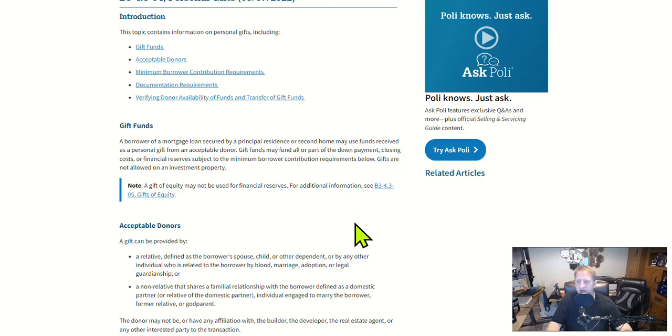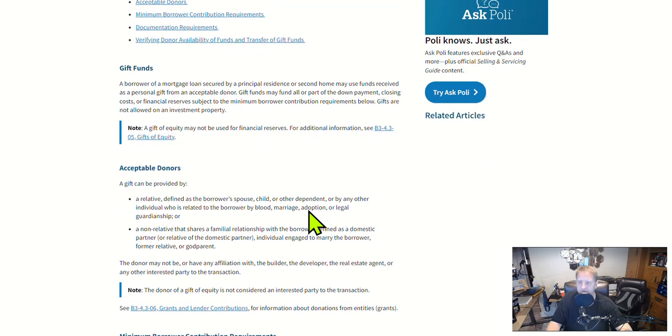Gift funds may fund all or part of the down payment, closing costs, or financial reserves, subject to the minimum borrower contribution requirements below. Gifts are not allowed on investment property. No gifts on investment property. If you've got a gift giver that wants to help you with an investment property, they're going to have to be your partner. They're going to have to be on the mortgage with you.